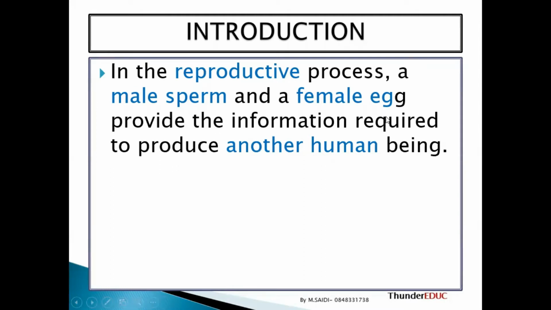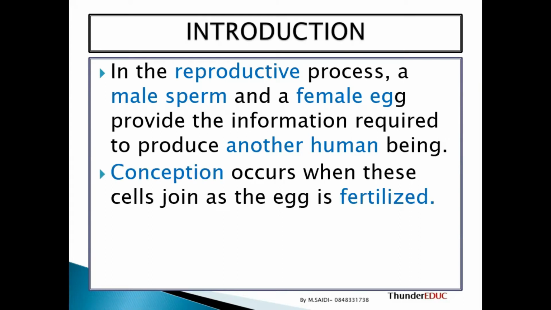This provides the information required to produce another human being, meaning that when the father gives out the sperm and the mother gives out the ovum, these two contain the genetic material for the incoming generation.